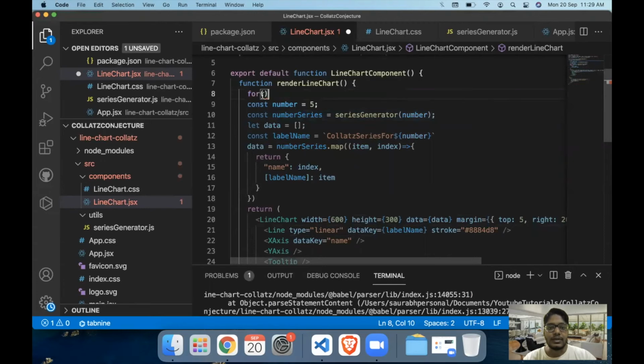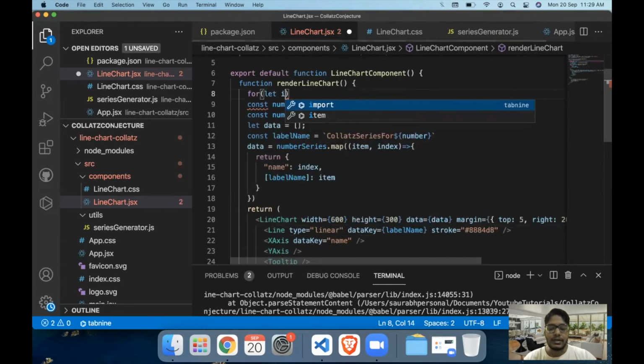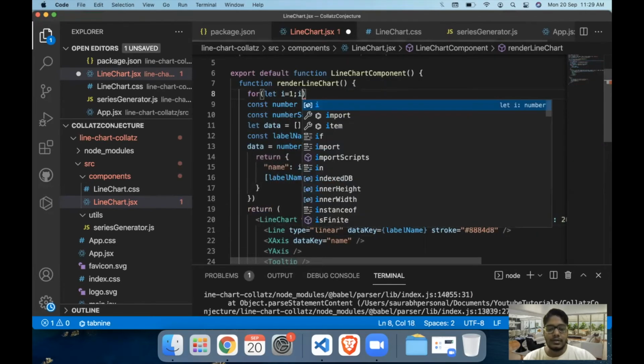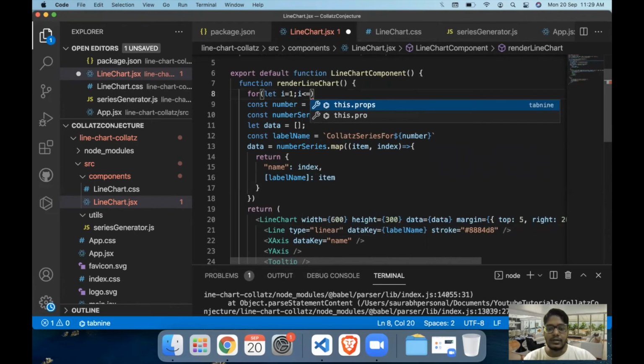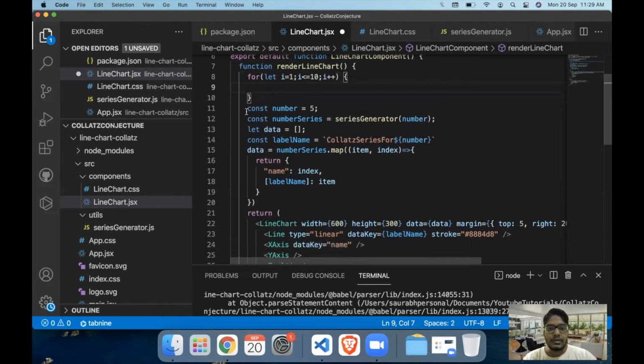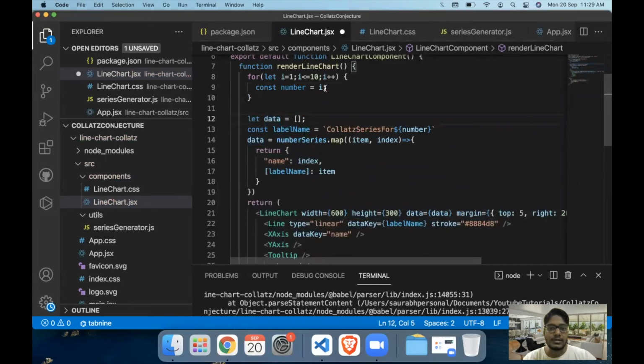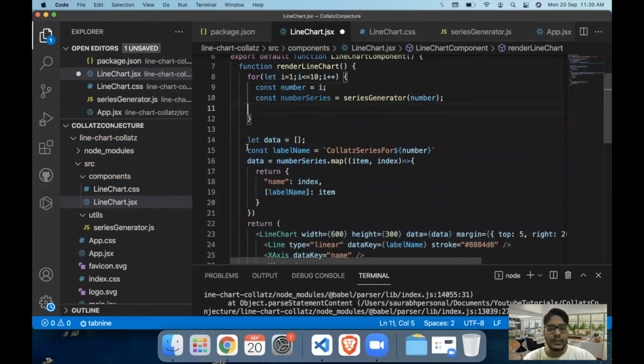So we can go with let i is equal to 1, i should run till 10, and go with i plus plus. Now the number value in this case would be equal to the i value. The number series code remains the same.